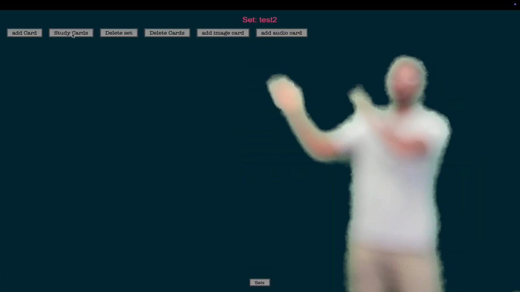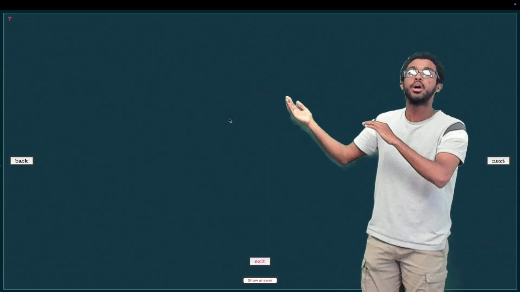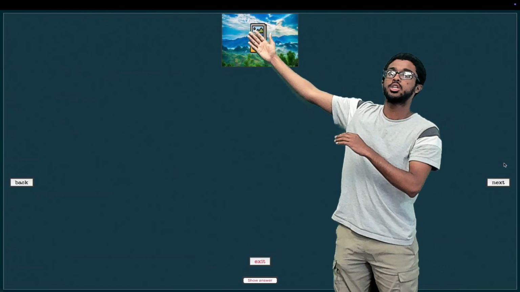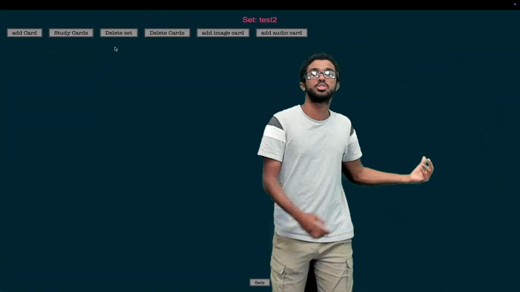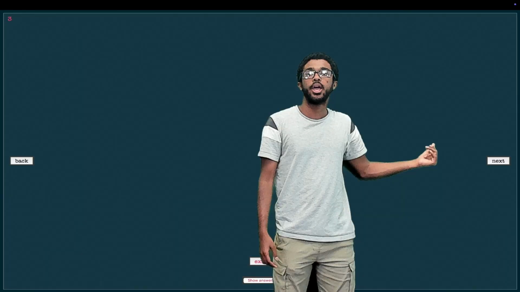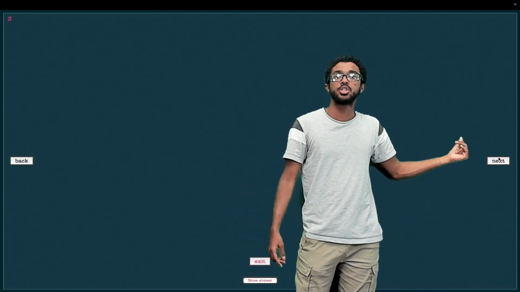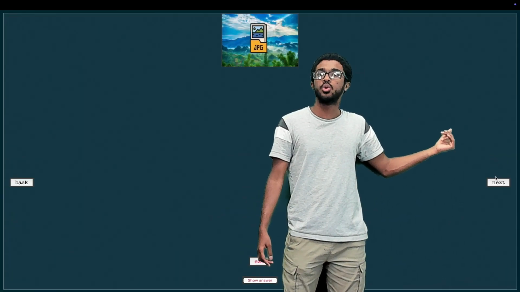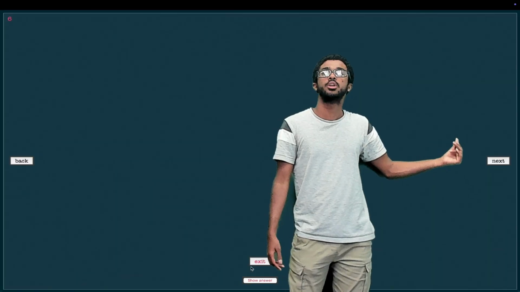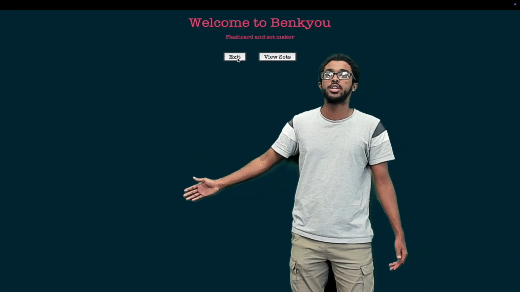And we can go ahead and study our cards now. Right there is our answer. We can go ahead and click next to go to the next question. And every time we press study cards, it will give us a new order to study the cards in. And then we can click on exit to exit our application.